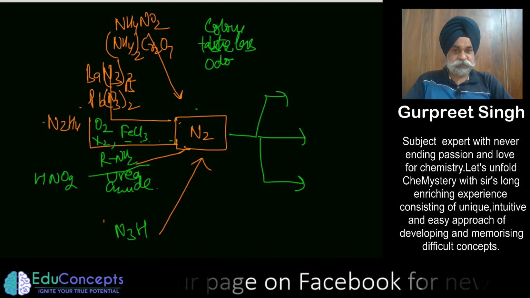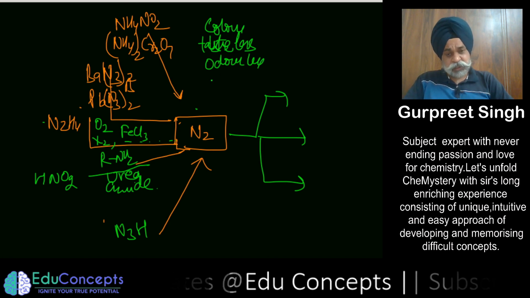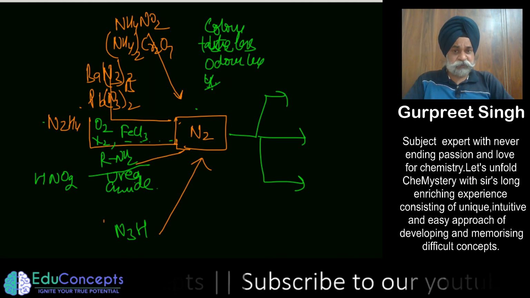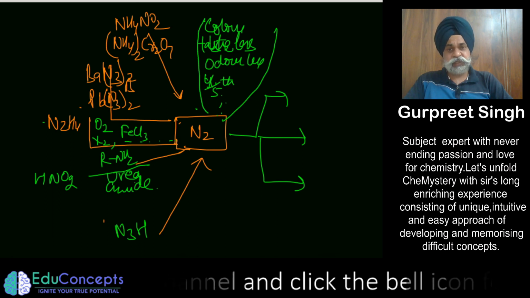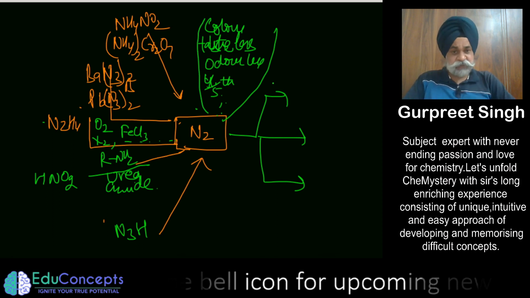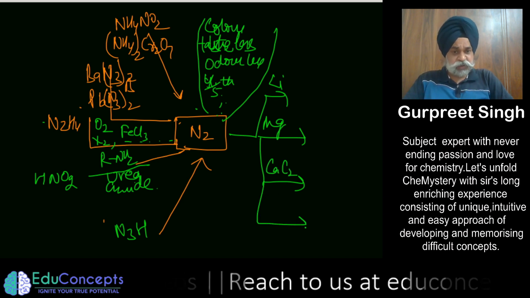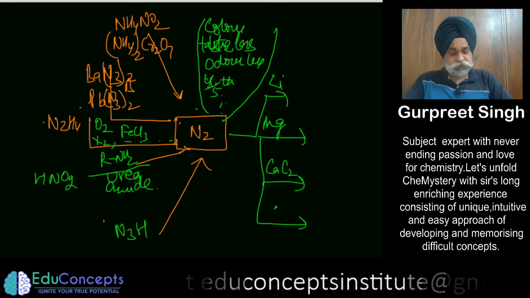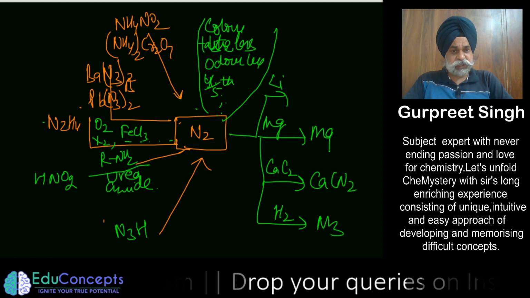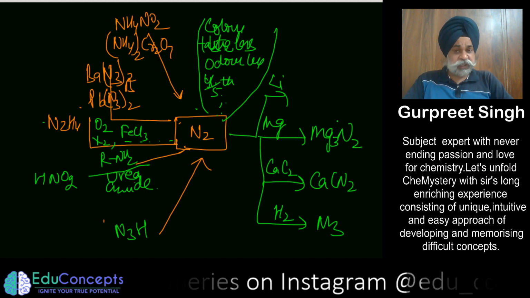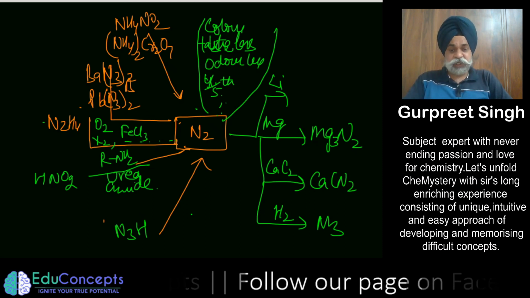Tasteless, odorless, has low melting and boiling point, then percentage in the air, 4/5 of air, and so on. Whatever you want to write, you can write it here. So the reactions are very less. You treat it with lithium, magnesium, then calcium carbide, or with hydrazine to form ammonia. Here calcium cyanamide, here magnesium nitride. So the chemical reactions are very less. The preparations are very much. So this is what I wanted to share with you.